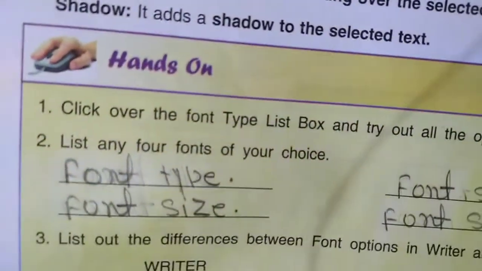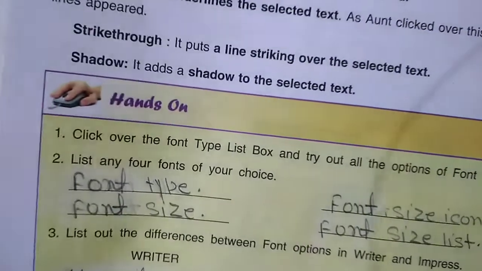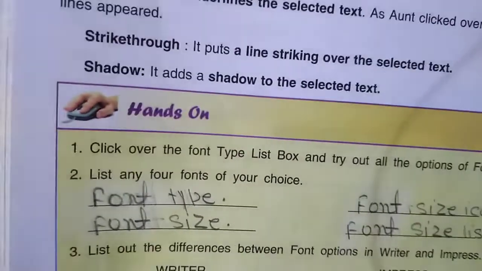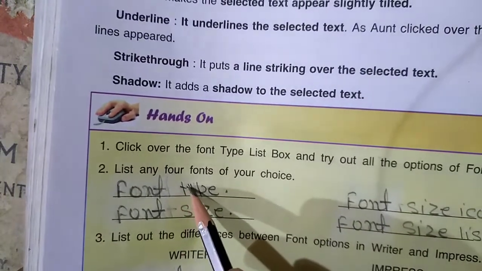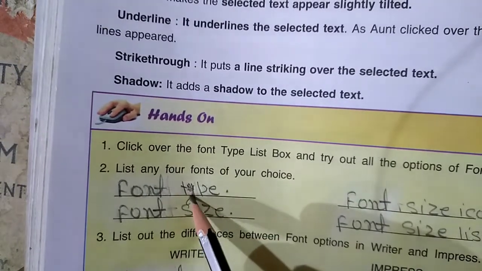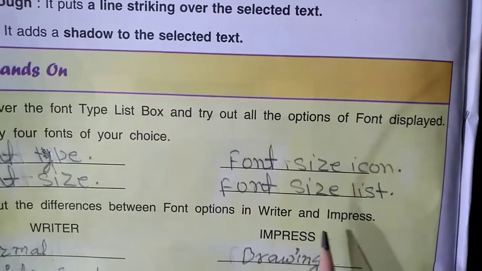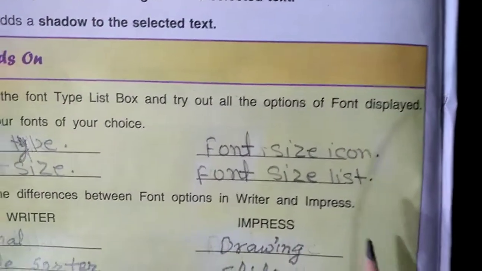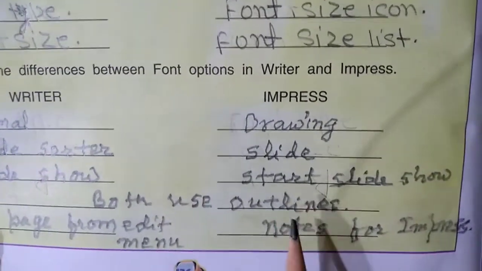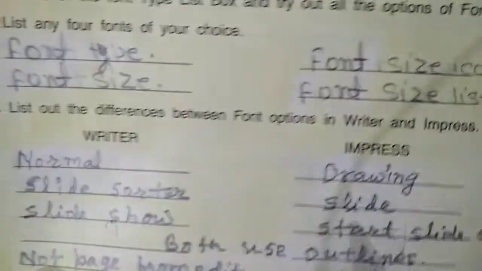Font type, font size, font size icon, font size list. Drawing slide, start slideshow.